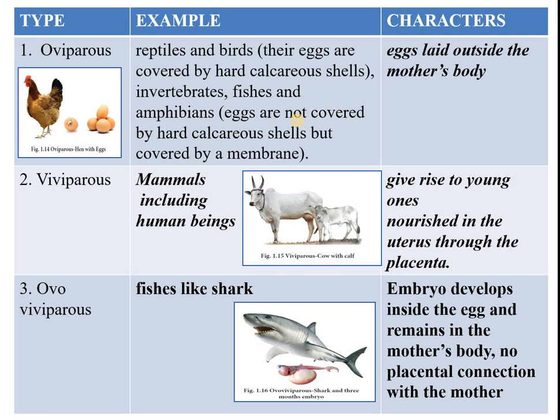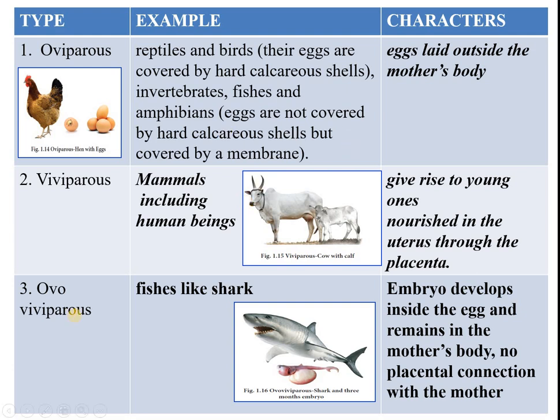That's why they are covered by hard calcareous shells. The eggs are laid outside the mother's body. Viviparous. What is the meaning of viviparous? Here they give birth. So here the individuals give birth and they are nourished by the uterus through the placenta. That is mammals. The mammals are the best example for viviparous.